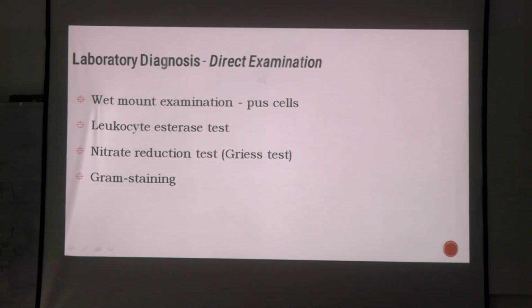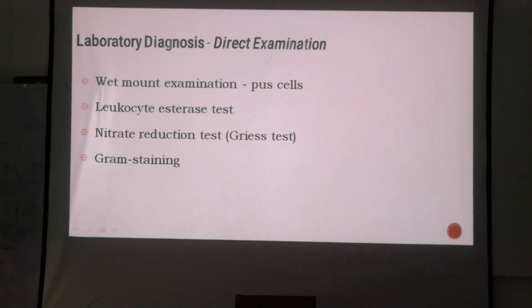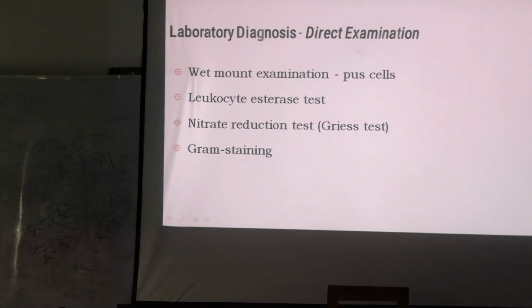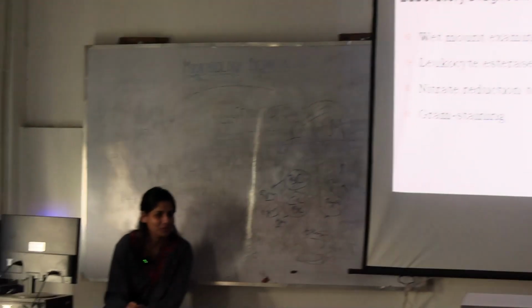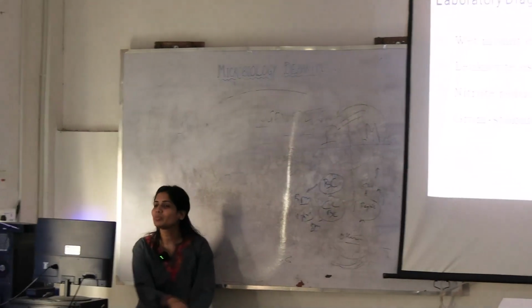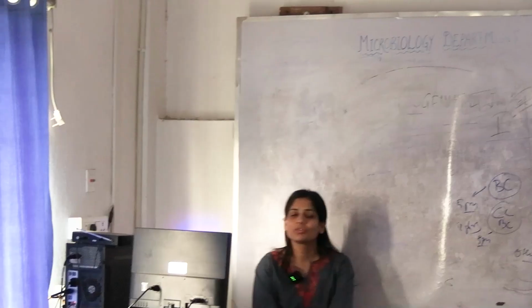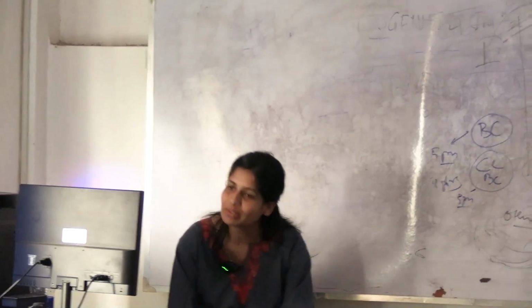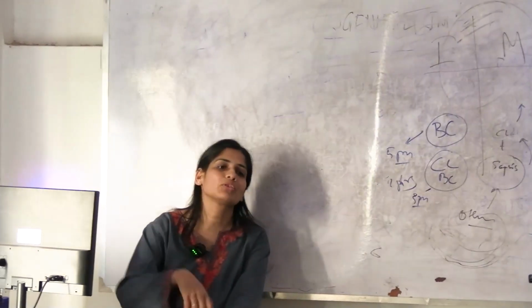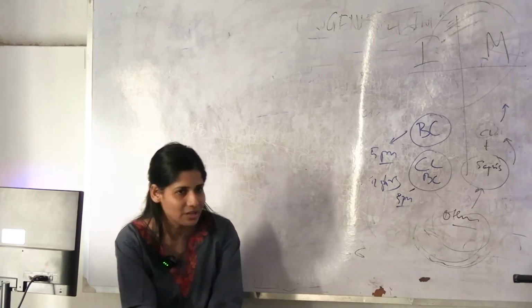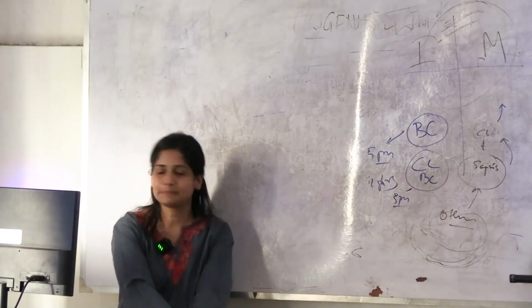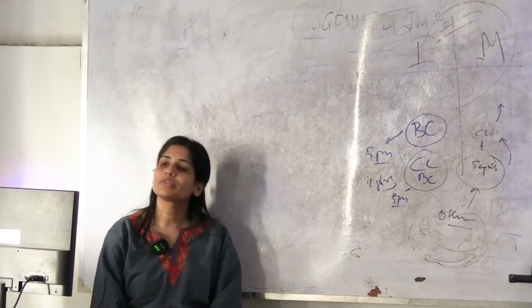Can you observe a virus in the wet mount? No. For that, what can you perform? You can go for histopathological findings or biopsy, or you can go for PCR, polymerase chain reaction, right? Okay. That was about UTI.